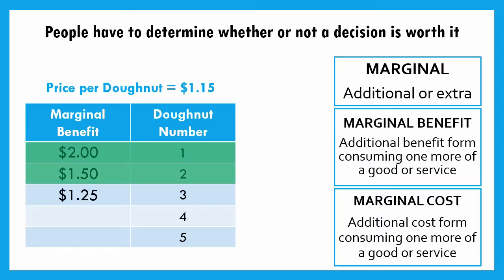How about a third one? We value it at $1.25. Well, again, that benefit is greater than the cost. So yeah, that's a logical decision. Now, once we get to the fourth donut, we might be feeling a little bit full or maybe even sick to our stomach. And we say, hey, a fourth donut is only worth $1 to me.